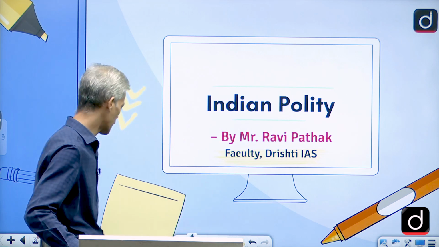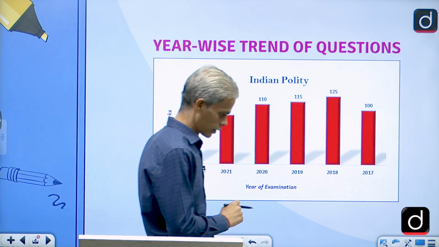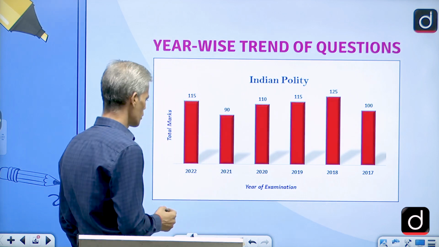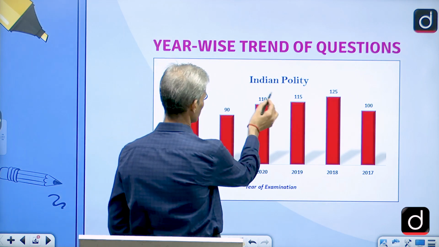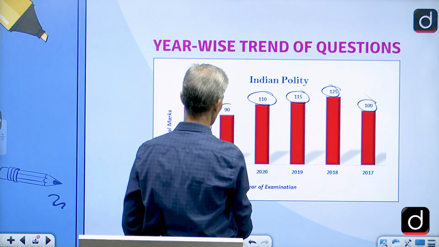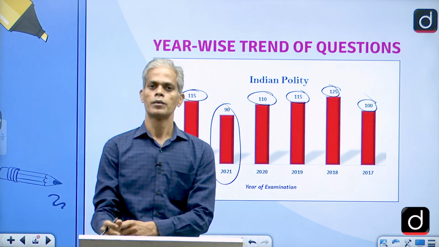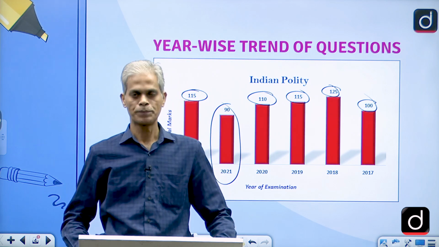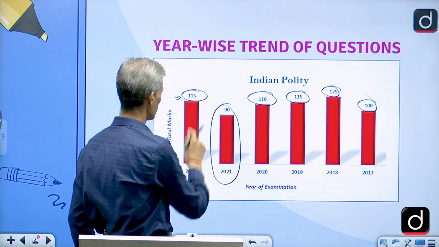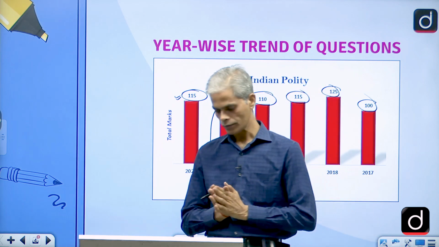So let's begin now, and before proceeding, we can see the year-wise pattern or trend of the questions which had been asked, and you can see almost every year 100-plus marks worth of questions are asked, except the last year. Last year there was also a COVID issue, and political developments were quite few, but this year you can see again there is a steep rise, and roughly 115 marks worth of questions had been asked from Indian polity.